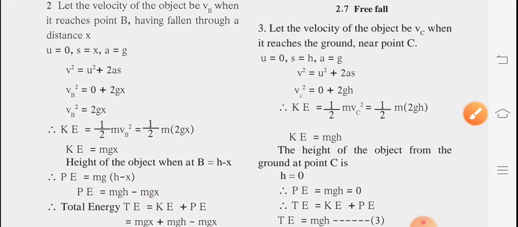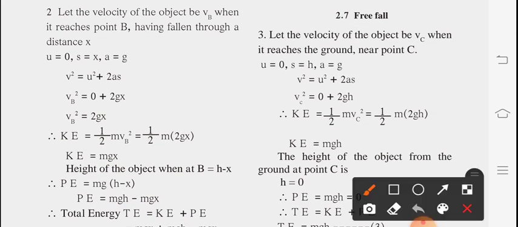Now we have to find the total energy at point C. So let the velocity of the object be vc, because we are taking point C. When it reaches the ground near point C, its initial velocity is definitely 0. The distance is h, because overall distance we are taking, and acceleration due to gravity is g.